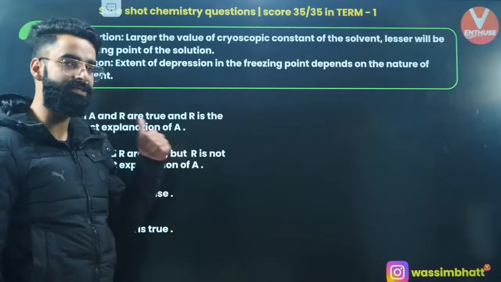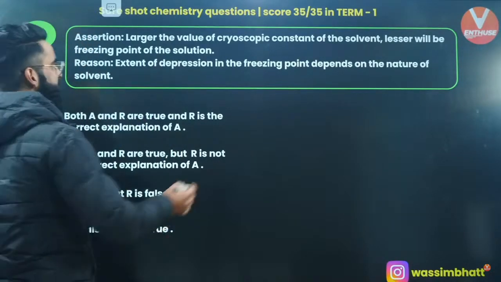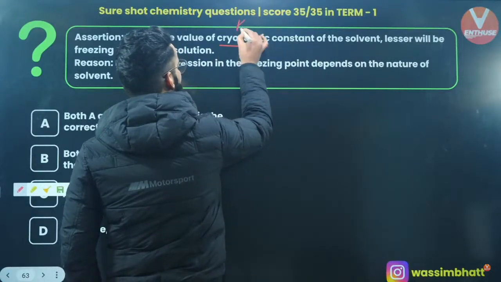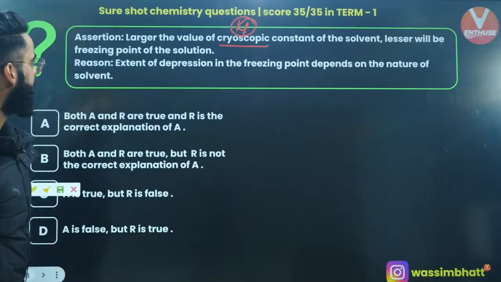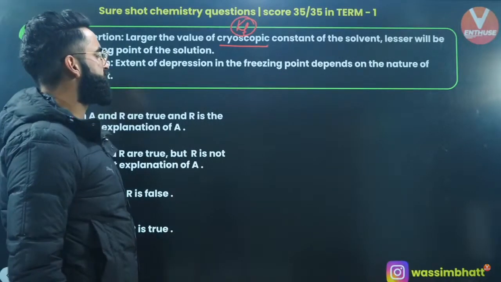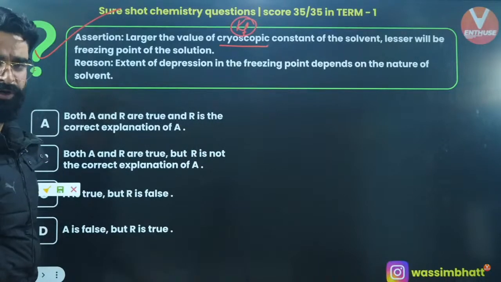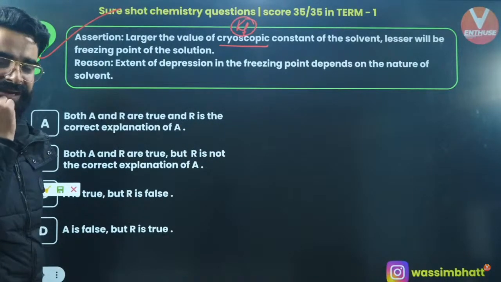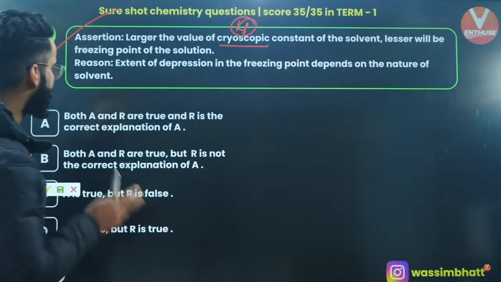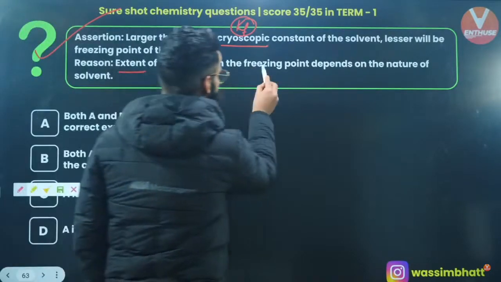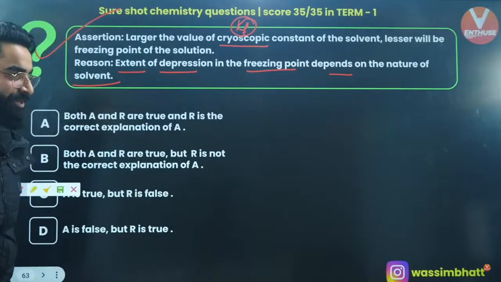Assertion reasoning is coming. Larger the value of cryoscopic constant. What is cryoscopic constant? It is basically Kf, which you call as molar depression constant, correct? Larger the value of cryoscopic constant of a solvent, lesser the freezing point of the solution. Correct? People, is it clear? And the reason is shown. Extent of depression in freezing point depends on the nature of solvent.